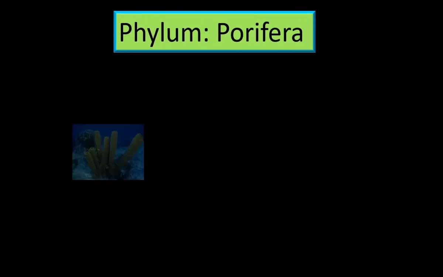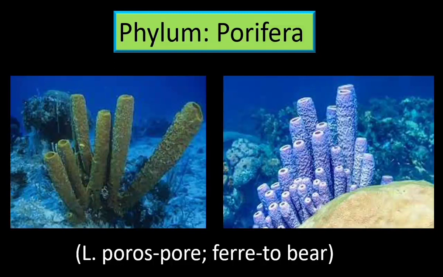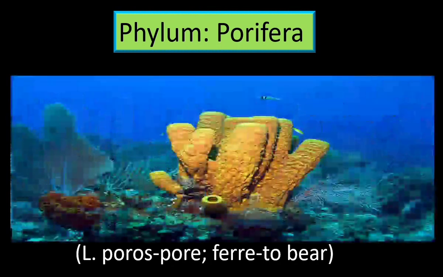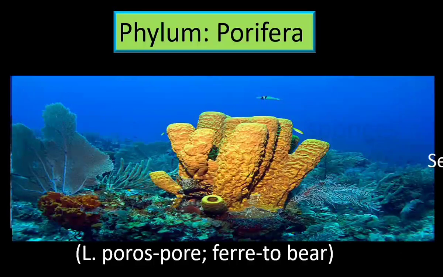They are mostly marine and few are freshwater forms. In Latin, poros means pore, fera means to bear. They are pore-bearing animals. The body has lot of pores or holes. They are commonly called as sponges. Members of phylum Porifera are commonly called as sponges.